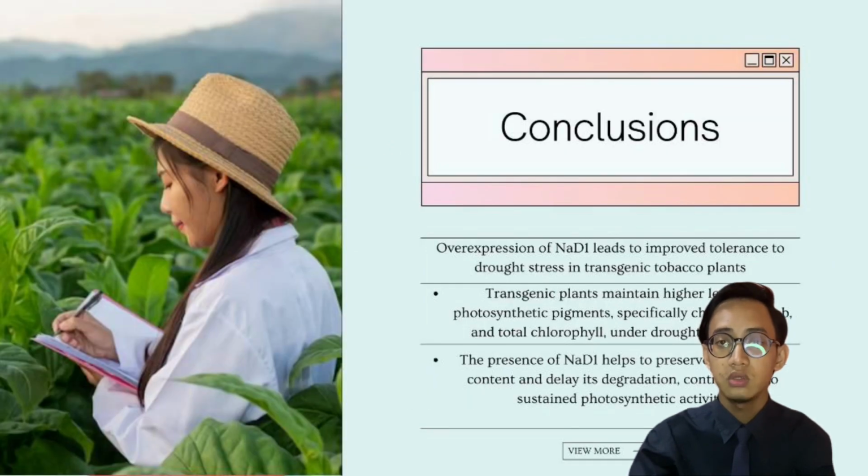So, in conclusion, the overexpression of NAD1 antimicrobial peptide in transgenic tobacco plants enhances their tolerance to drought stress. The transgenic plants maintain higher levels of photosynthetic pigments.